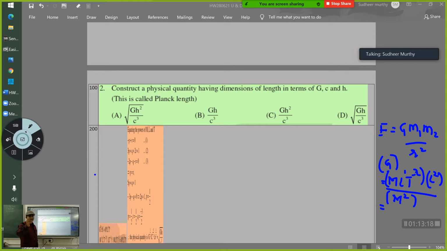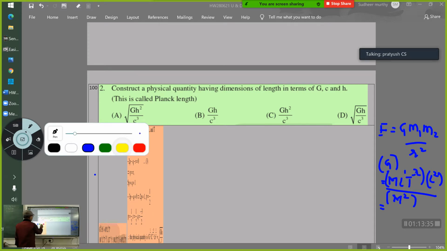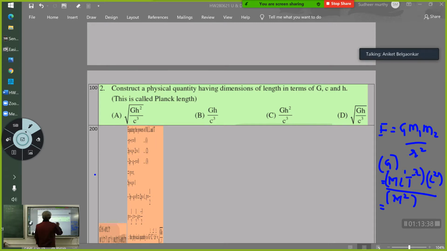So the velocity of light is L T raised to minus 1. Clear? Now coming to Planck's constant. You know one equation of Planck's constant, isn't it? Whichever equation you know about Planck's constant, use that equation. So you get E is equal to hc by lambda. What is E? E is energy. So do you know the dimensional formula of energy?